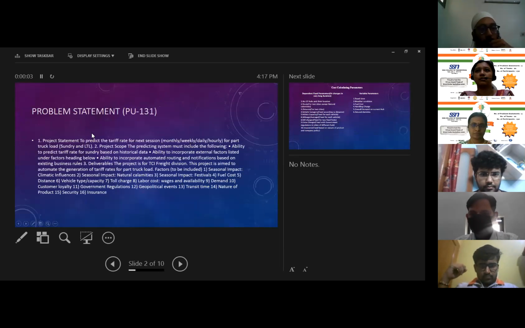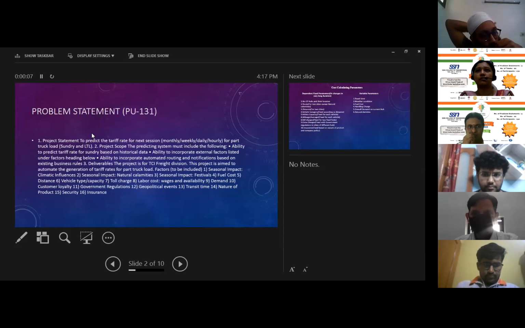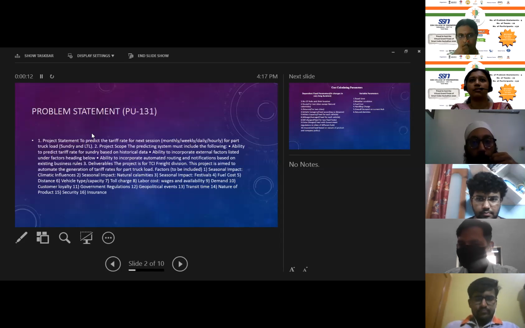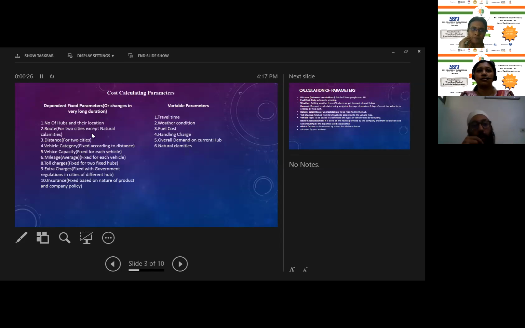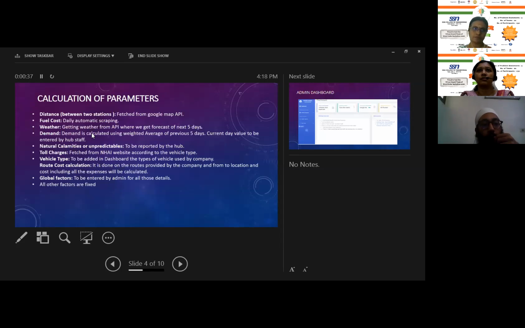So this was the problem statement that we were having. According to this, we have to predict the tariff rate for the upcoming day, including these 16 factors. There are some fixed parameters and variable parameters. The fixed parameters are distance, vehicle category, vehicle capacity, mileage, toll charges, extra charges, and the variable parameters are travel time, weather conditions, fuel cost, handling charges, etc. We have taken these parameters and created some solutions for them.